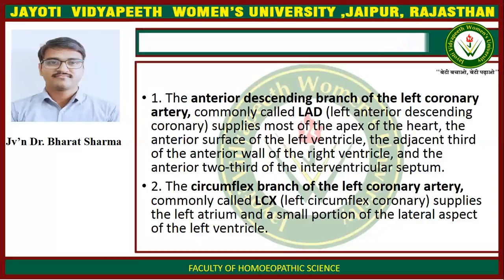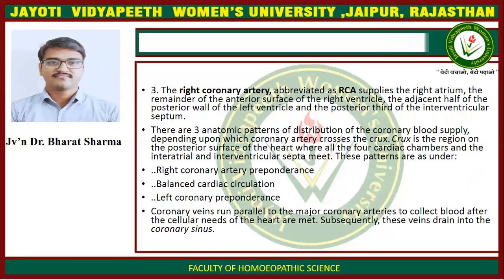Second is the circumflex branch of the left coronary artery, commonly called LCX, left circumflex coronary, which supplies the left atrium and a small portion of the lateral aspect of the left ventricle. Third is the right coronary artery, abbreviated as RCA, which supplies the right atrium, the remainder of the anterior surface of the right ventricle, the adjacent half of the posterior wall of the left ventricle, and the posterior third of the interventricular septum.